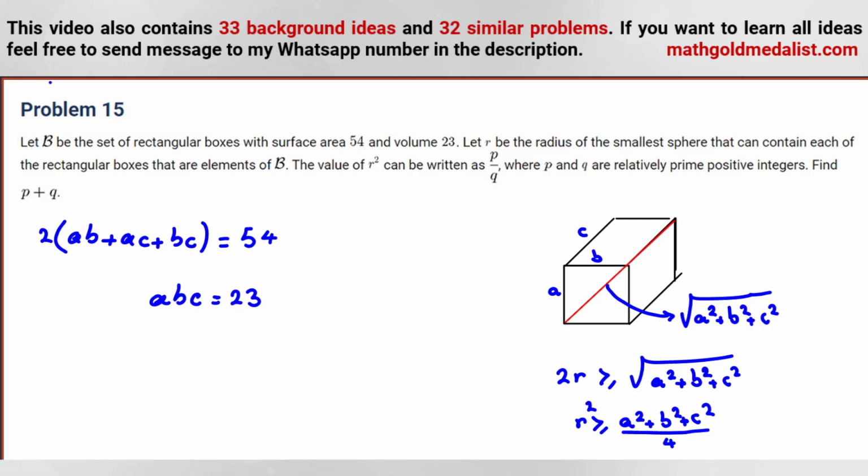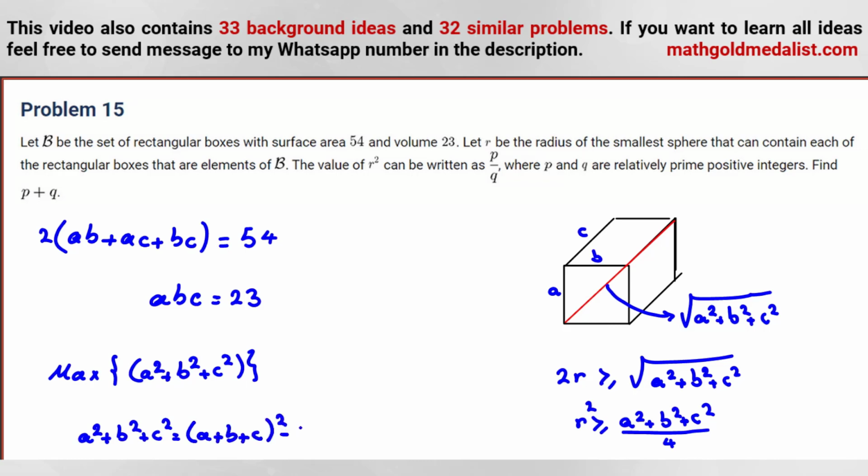Okay, so our goal is to find the maximum of A squared plus B squared plus C squared. And let me tell you something. We know A squared plus B squared plus C squared is (A plus B plus C) squared minus 2 times (AB plus AC plus BC).